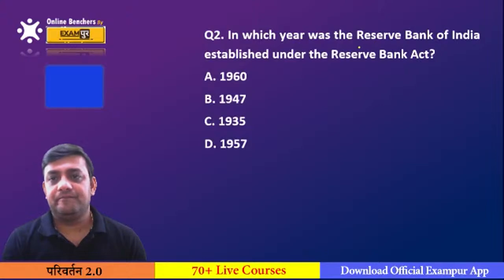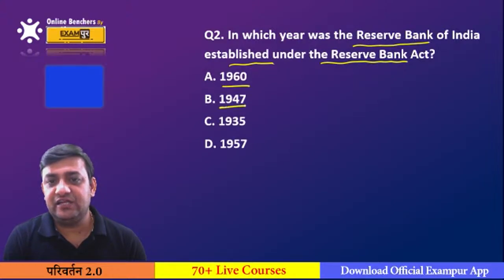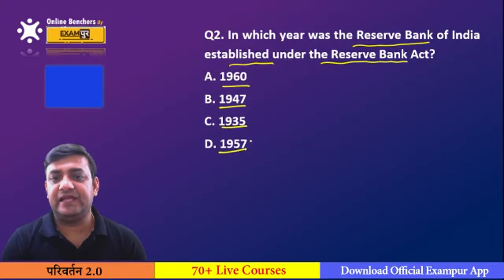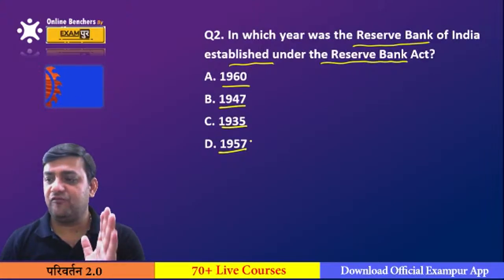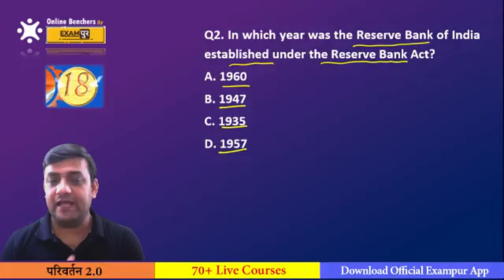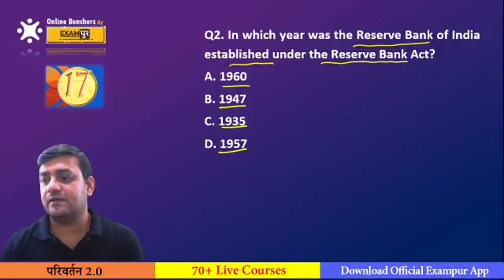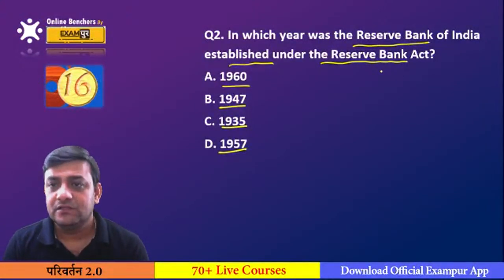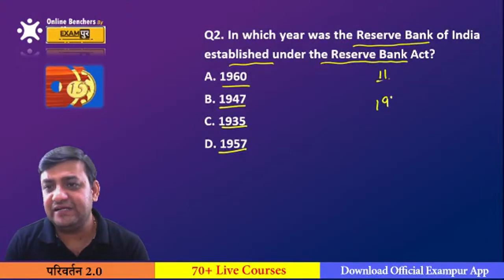Next question for today: in which year was the Reserve Bank of India, which we call RBI, established under the Reserve Bank Act? Is it 1960, 1947, 1935, or 1957? I must tell you, the Reserve Bank Act is of 1934.